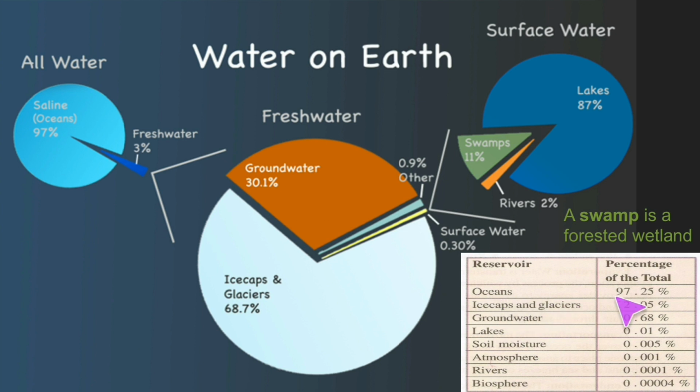The oceans comprise 97.25%, ice caps and glaciers consist of 2.05%, groundwater consists of 0.68%, lakes contain 0.01% of water, soil moisture contains 0.05% water, atmosphere contains 0.001% of water, rivers contain 0.0001% of water, and biosphere contains 0.00004% of the water on the earth.